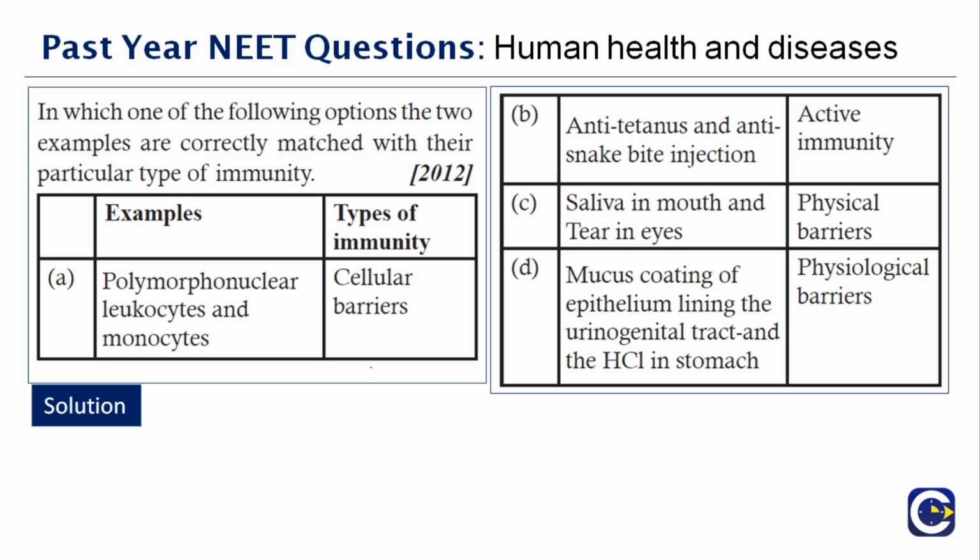Mucus, the epithelium lining the urogenital tract, and the acid in the stomach are physiological barriers. The right answer is option A. Polymorphonuclear leukocytes and monocytes are actually the cellular barriers inside the human body.